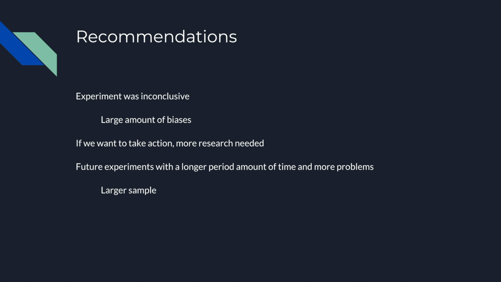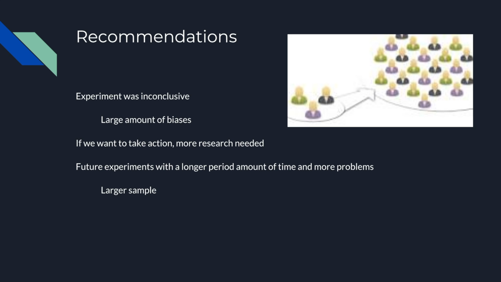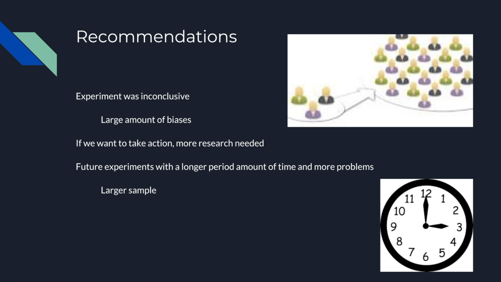If we were to take more action, or if we wanted to, for example, recommend to students to spend less time talking to their friends or browsing social media or having distractions out while working, then we would need a more extensive survey to determine whether or not the null hypothesis could be rejected. In particular, I'd recommend future experiments to give these students a longer period of time to complete the problems and to give them more problems so that there'd be more diversity in the results, and so that we could model their behavior as they do homework at home a bit better with this experiment.